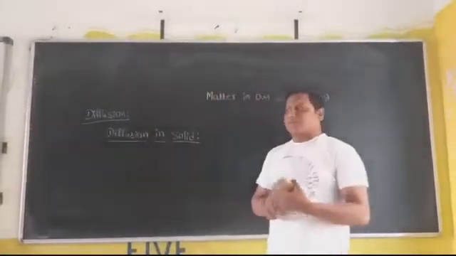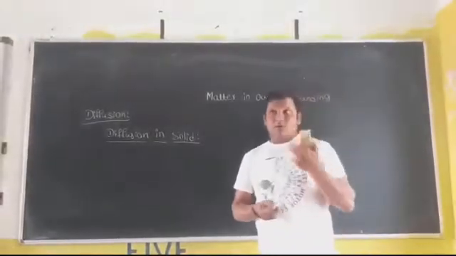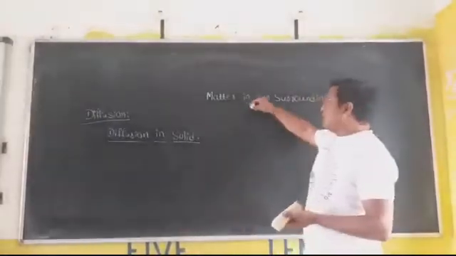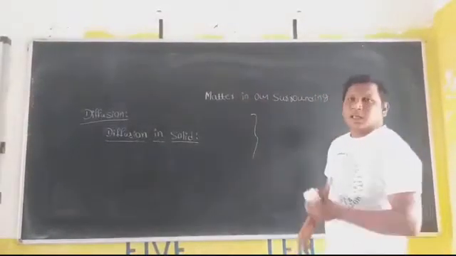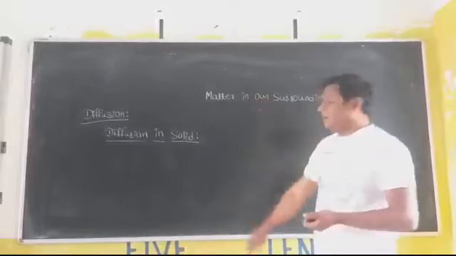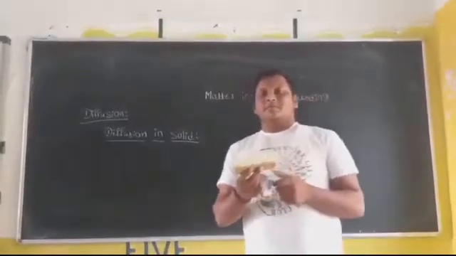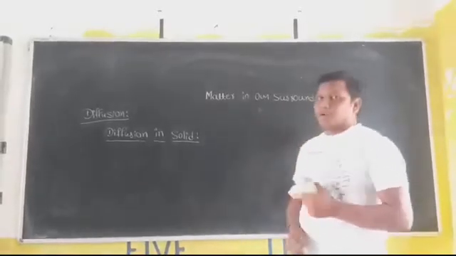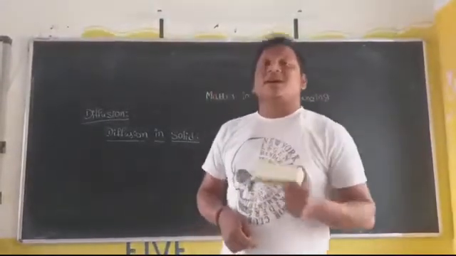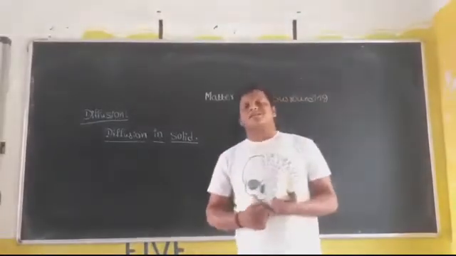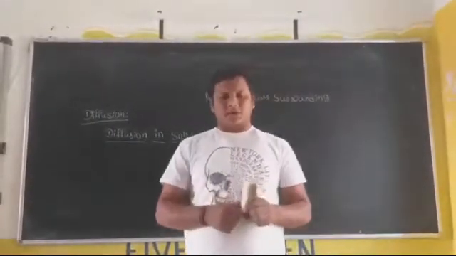One more example, as I already told: take this chalk piece and write on the board. Leave it for some hours or some days. After that, rub it, and the line which is present on the board indicates that diffusion also takes place in solids, not only in liquids and gases.